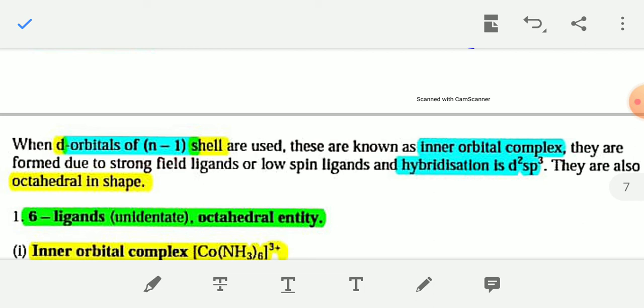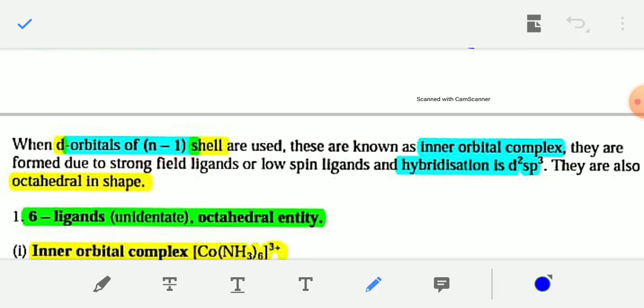They are formed due to the presence of strong field ligands, and these are low spin, and the hybridization of such inner orbital octahedral complexes is d2sp3, with d orbitals from the inner shell. They are also octahedral.